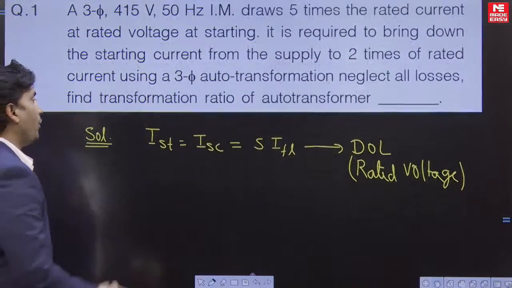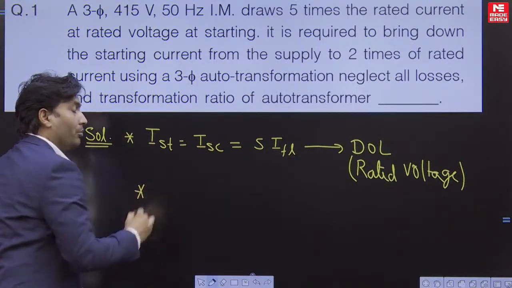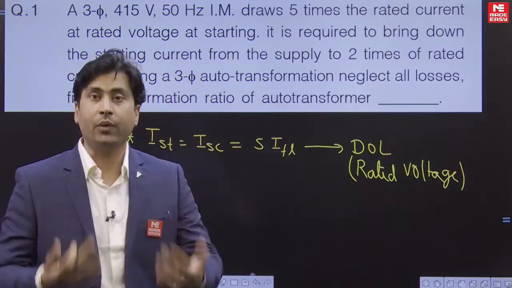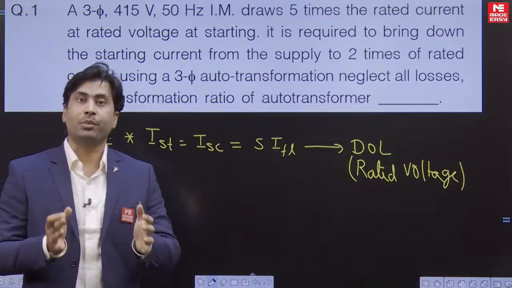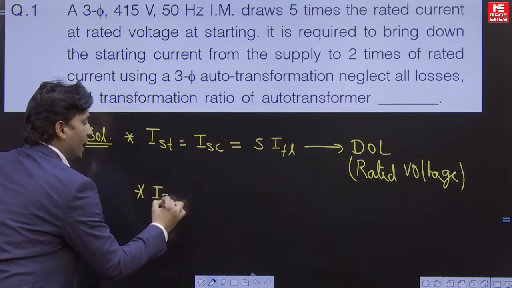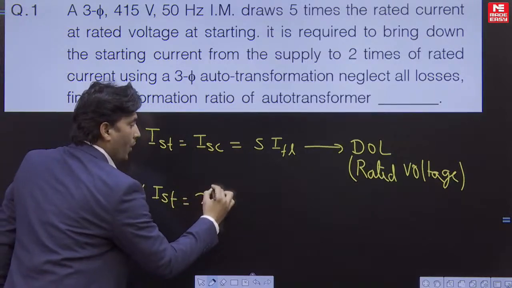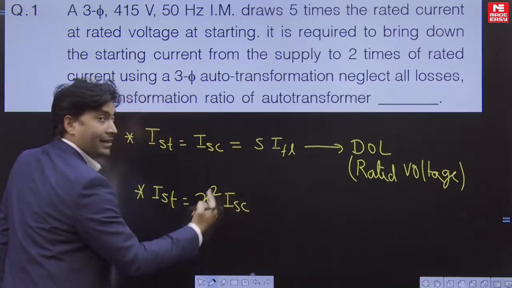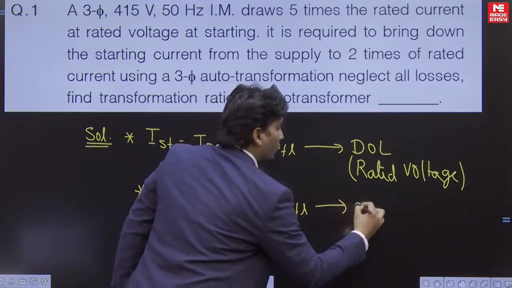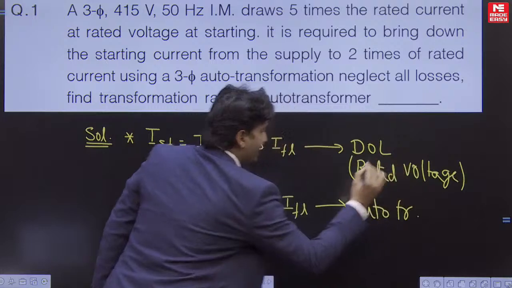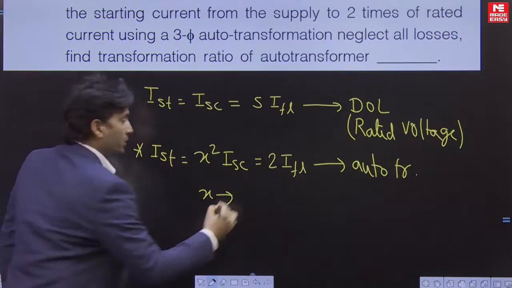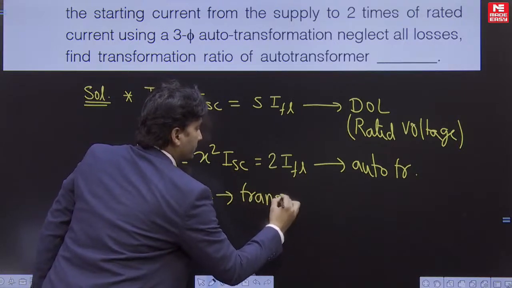Fine. Now we need to use an auto transformer to reduce or to control the starting current. Actually we use starting methods in induction machine to control the starting current, isn't it? So when we use auto transformer, starting current becomes x squared times ISC, and in this question it is given that it is 2 times the full load current. This is in the auto transformer method. Very simple question it is. And what is x here? X is the auto transformer ratio. So transformation ratio is x.